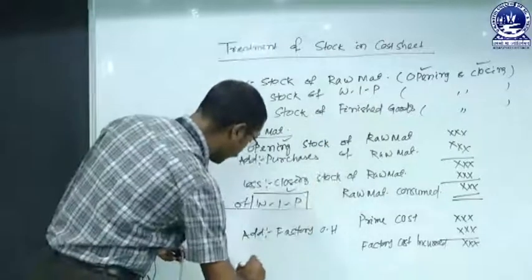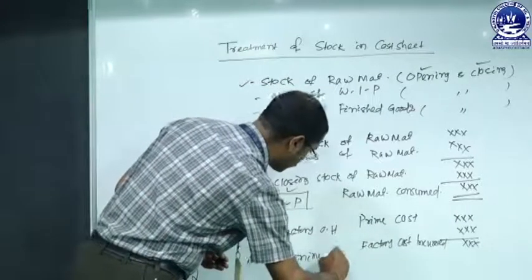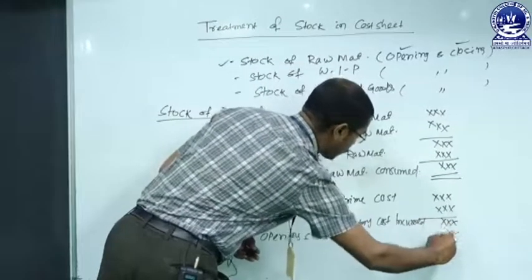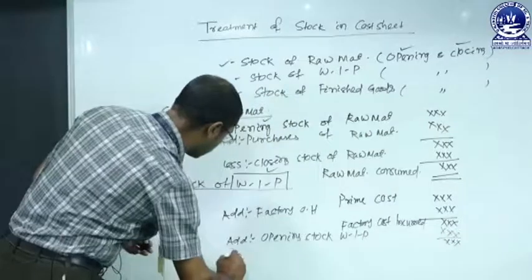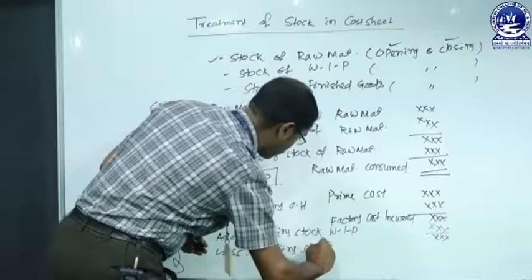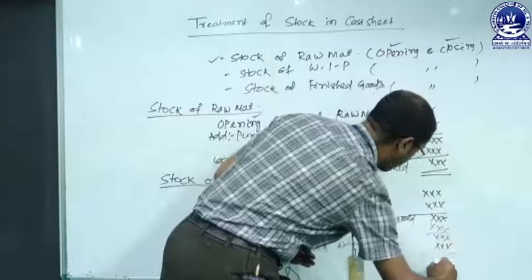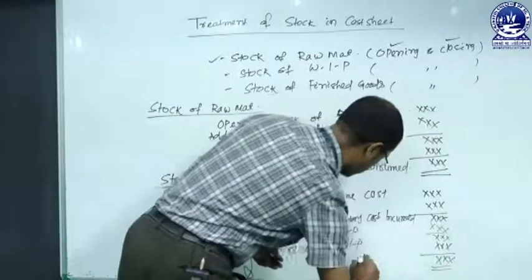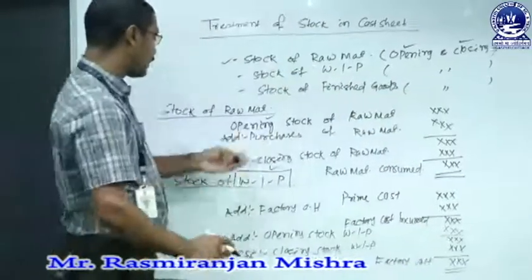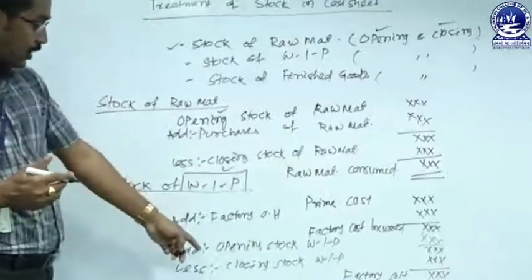That means the opening work in progress is to be added. Opening stock of work in progress is added. Then from the result, we must deduct the closing stock of work in progress. The resulting figure is known as factory cost. This is the result of factory cost. So this is the treatment of a stock of work in progress. The stock of work in progress is treated with factory cost.